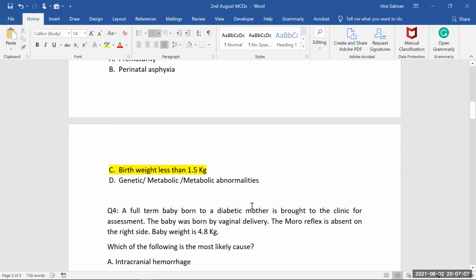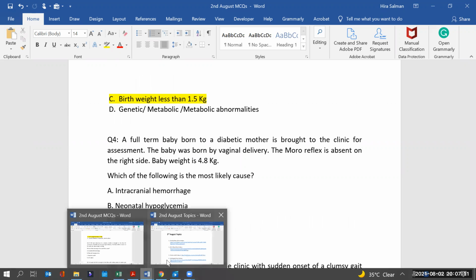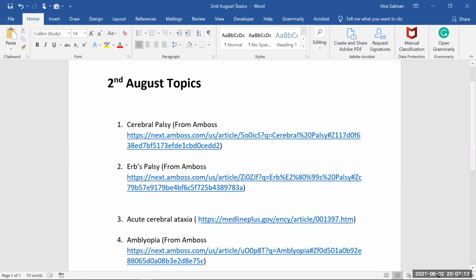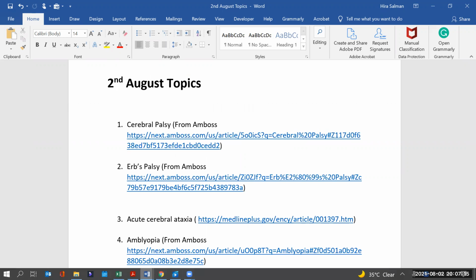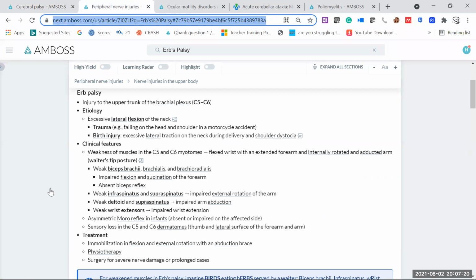Okay. So for the next one, we have to go for the theory first. Let me see. Next, we have Erb's palsy. So for this one, again, we have to go for the AMBOSS. Okay, so this Erb's palsy, again, is one of the complications mostly during the delivery, or maybe any time after delivery, during the whole life.